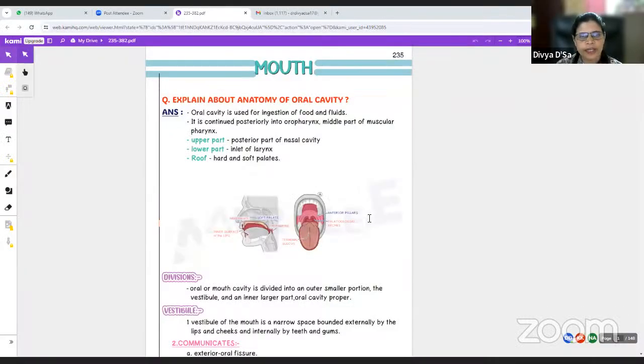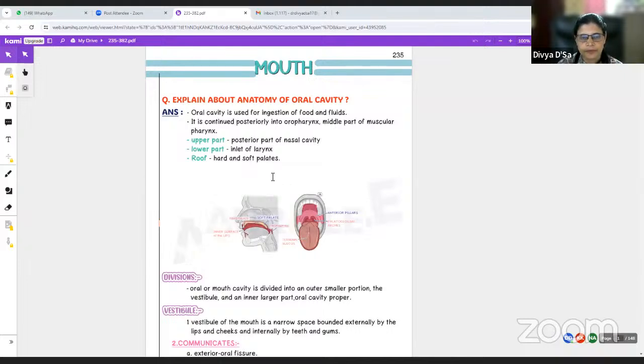The first question: explain the anatomy of the oral cavity. First we define what we mean by oral cavity. It is used for ingestion of food and fluids. It continues posteriorly into the oropharynx, the middle part of the muscular pharynx. The upper part consists of the posterior part of the nasal cavity, which we call the nasopharynx, and the lower part consists of the inlet of the larynx, which we call the laryngopharynx.